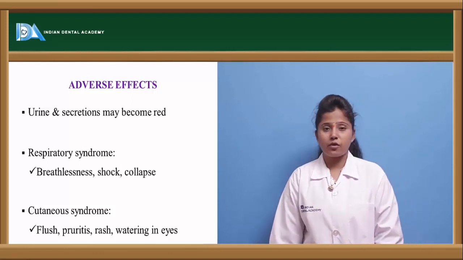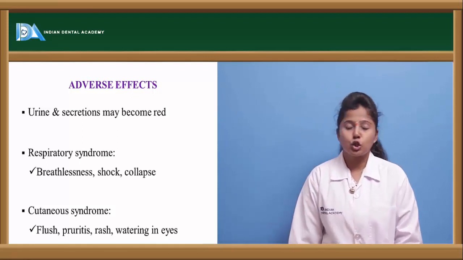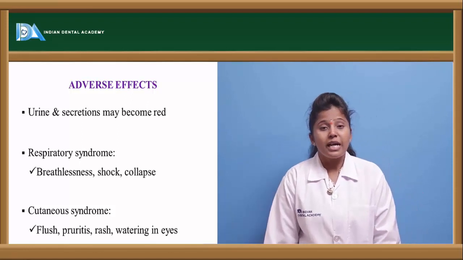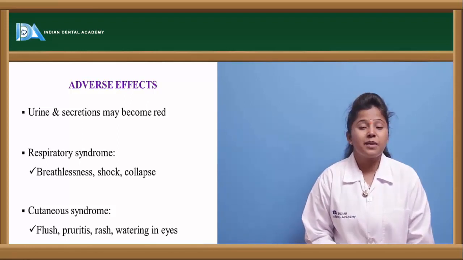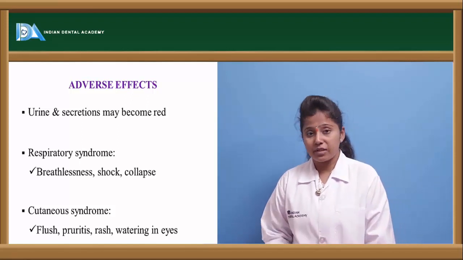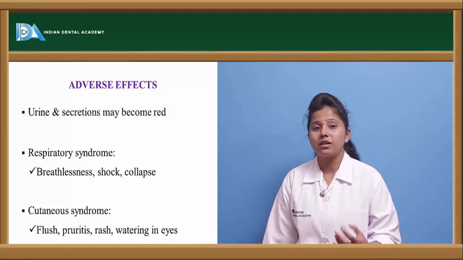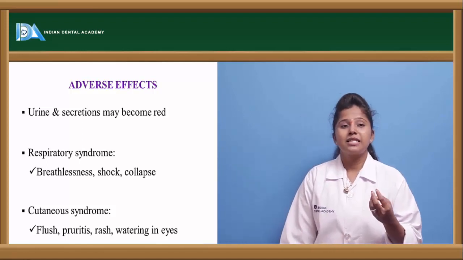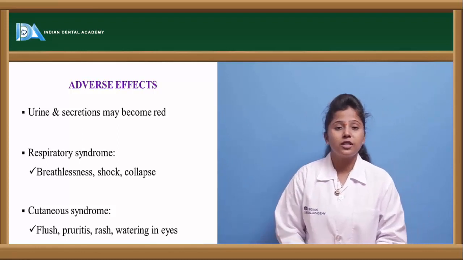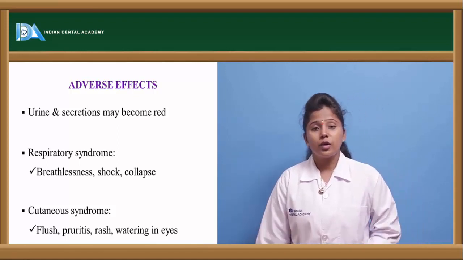Let us see the adverse effects of rifampin. It has common adverse effects like breathlessness, shock and collapse. If rifampin is given in overdose, it may affect the respiratory system, causing difficulty in breathing, and sometimes it may lead to shock and collapse of the respiratory system. The urine as well as the urinary secretions may be observed in red coloration. Apart from that, there will be cutaneous syndrome, in the sense there will be flare, flushing as well as rashes because of the overdose of rifampin.